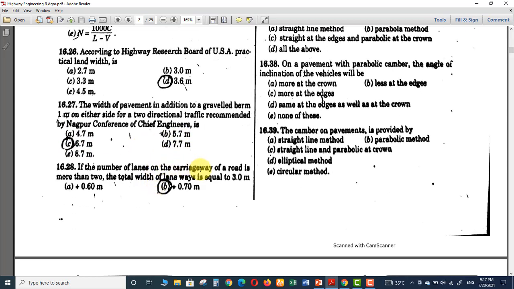If the number of lanes on carriageway of a road is more than 2, the total width of lane way is equal to 3 meter plus. Actually, we normally take 3 meter as the width of laneway. But in case when the number of lanes are more than 2, then we will add 0.70 meter to this 3 meter to get the total width of the lane.